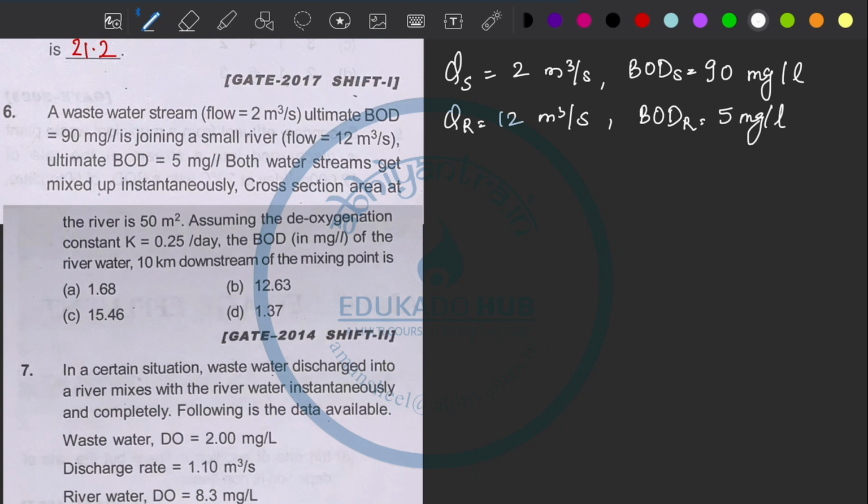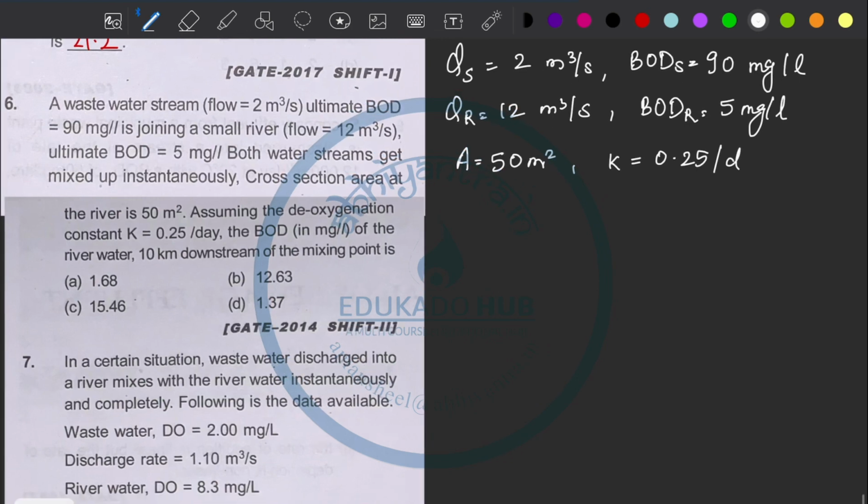Both the BODs are ultimate BODs. And then they have given the area 50 meters square and the deoxygenation rate constant 0.25 per day. The thing that they want to know is 10 kilometer downstream what will be the BOD.